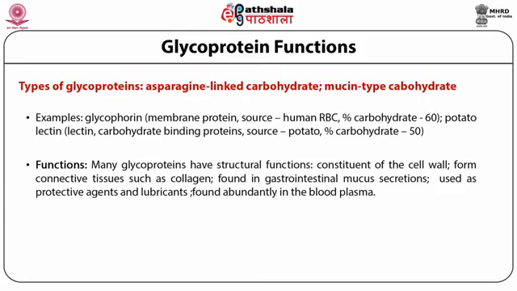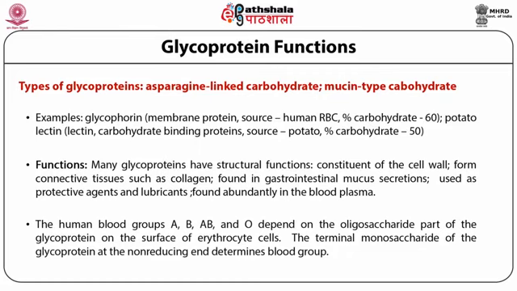They are found in gastroenteric muscle secretions, used as protective agents and lubricants, and found abundantly in blood plasma. The human blood groups A, B, AB and O depend on the oligosaccharide part of the glycoproteins on the surface of erythrocyte cells. The terminal monosaccharides of the glycoproteins at the non-reducing end determine blood groups.